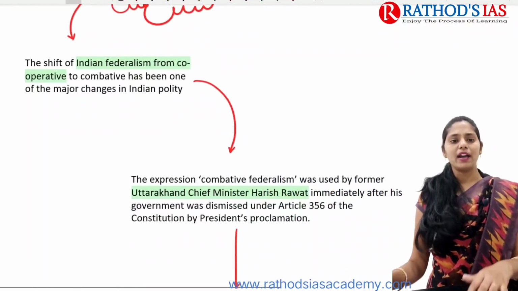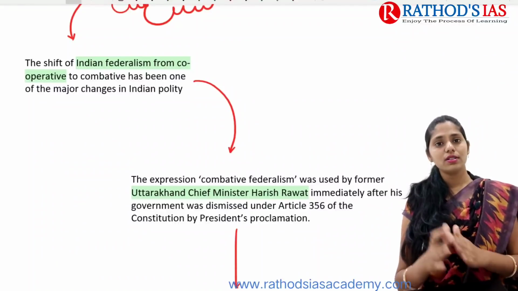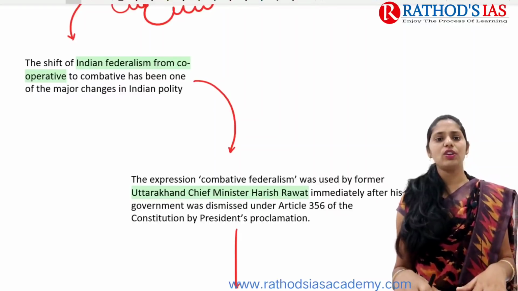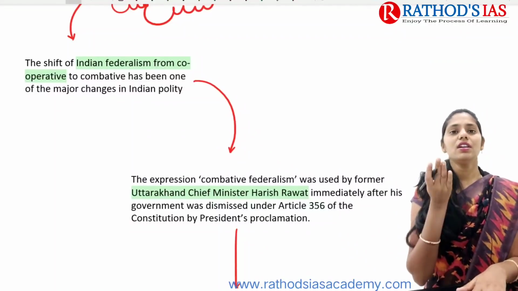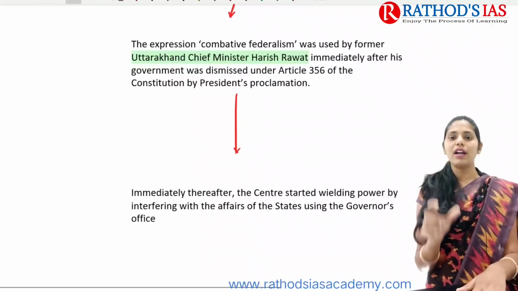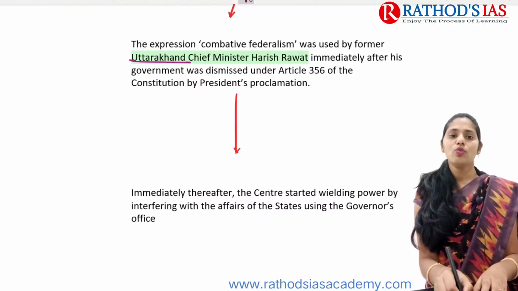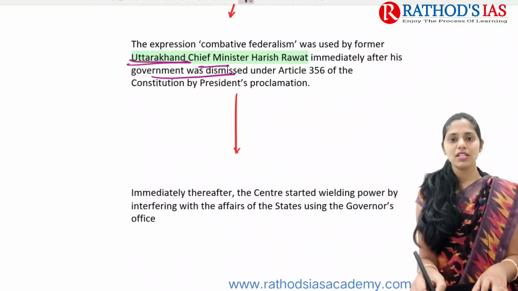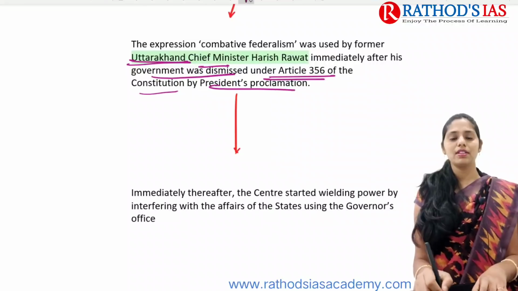If you are talking about the background here, we are now seeing a shift of Indian federalism from cooperative federalism towards combative federalism. This is one of the major changes we can see in our Indian polity because of increasing coercion, or the increase in the power of the central government that is seen in the states. The term combative federalism was actually used by the former Uttarakhand Chief Minister immediately after his government was dismissed under Article 356 of the Constitution by the President's proclamation.